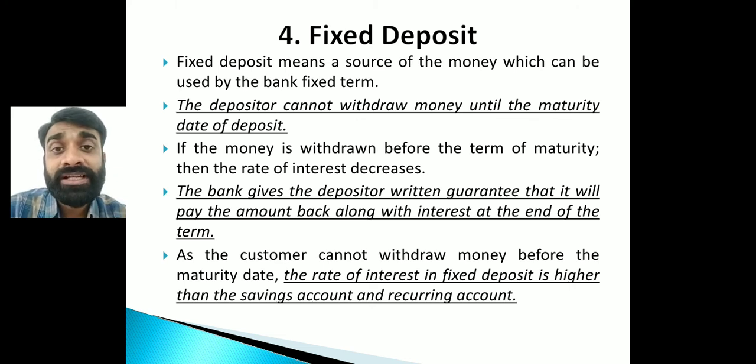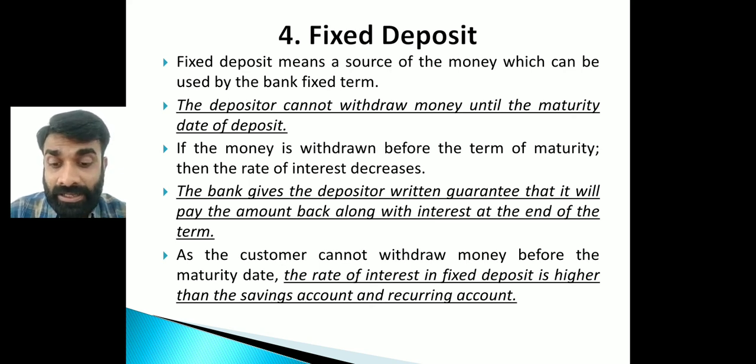The bank gives a return guarantee. Suppose I am depositing 25,000 into a fixed deposit, then after 5 years you are going to get 50,000 rupees as per this interest rate. That is the return guarantee. I am just giving an example, it is just an example. The bank is going to give a receipt saying Mr. Ankur Bhagalia has deposited 25,000, and at the end of 5 years he is going to get 50,000 at a particular interest rate. That amount will be given to me.